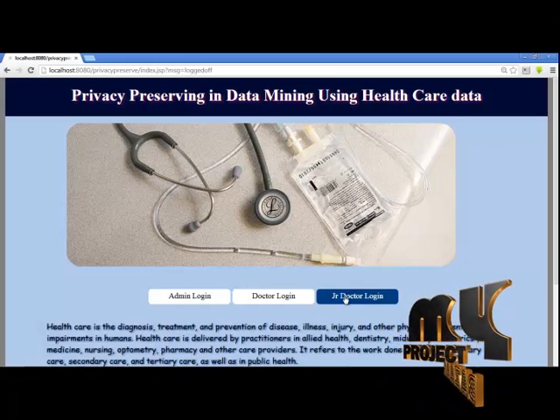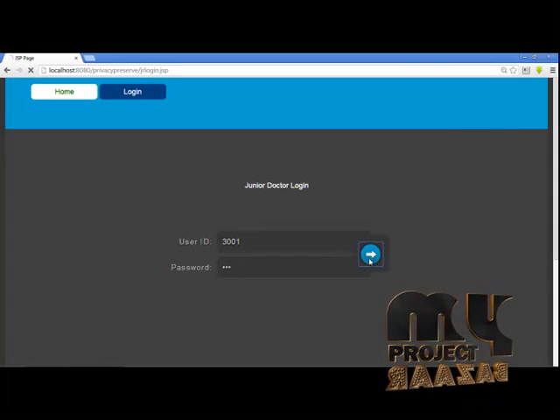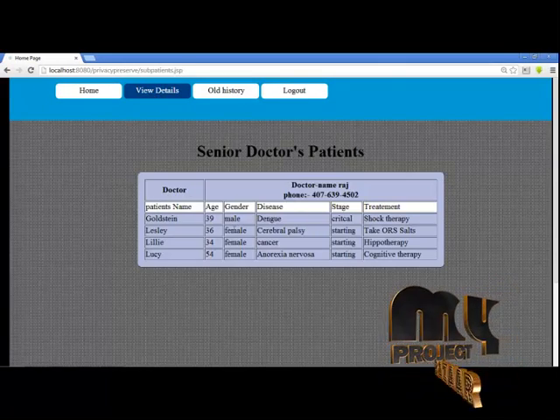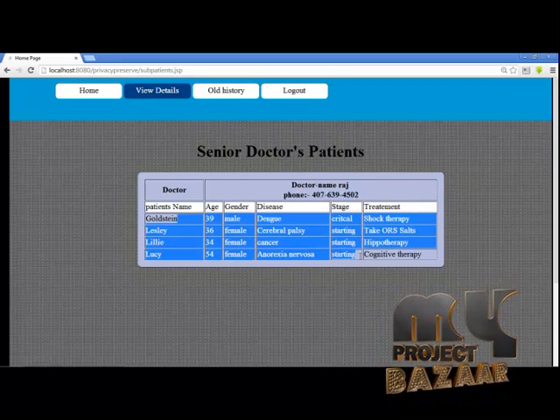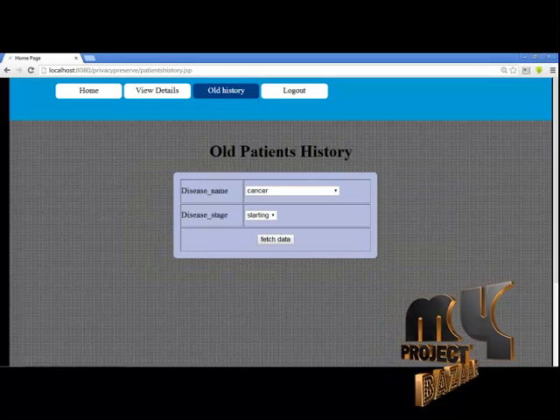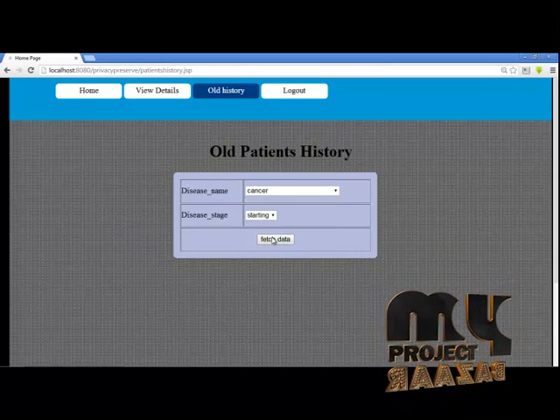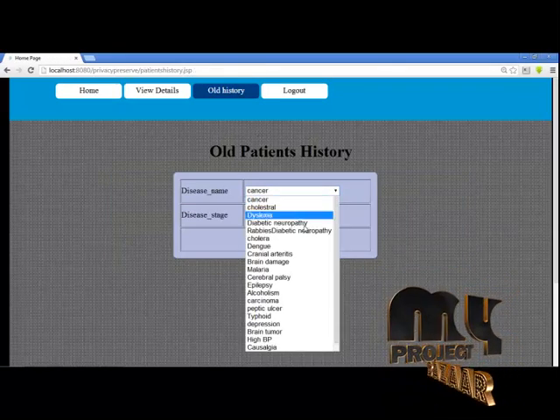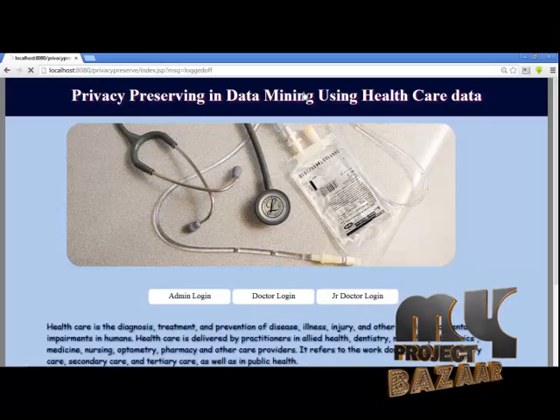Log out here. Now the junior doctor. These are the senior doctor's patients, the doctor name and his phone number, and the patient details. The junior doctor can see the old patient history for reference, for cancer and stage, what treatment the doctor gave for this patient. Like that we can see any kind of diseases. That's all.